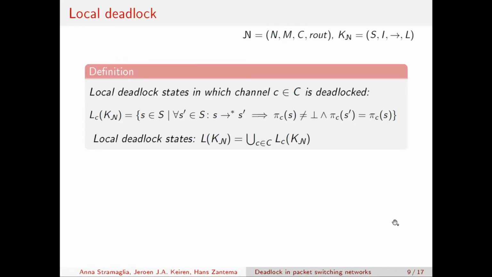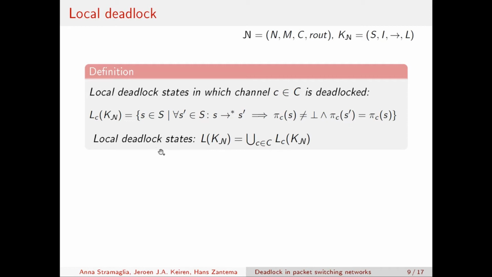Then we have our second notion, which is the one of local deadlock. And the intuition behind this notion is that in a packet switching network, it can be the case that only part of the occupied channels are blocked and they will never change their content anymore. And also in this case, we have the definition. So given a packet switching network and its semantics, a local deadlock state in which a channel C is deadlocked is said to be a state S, from which some transitions can take place to reach another state S prime, but the value of the content of channel C will not change and will not change anymore.